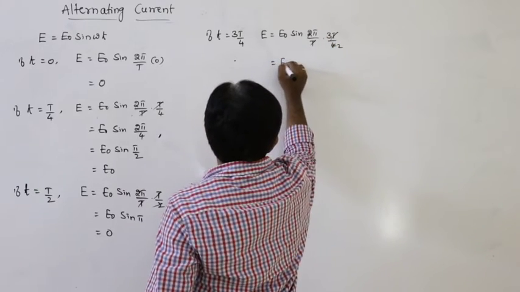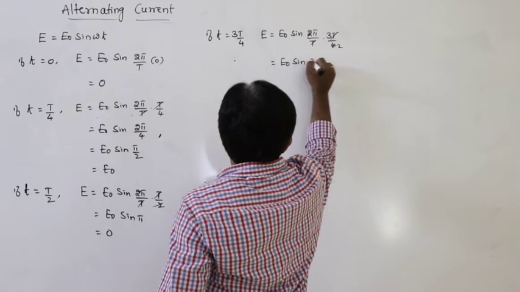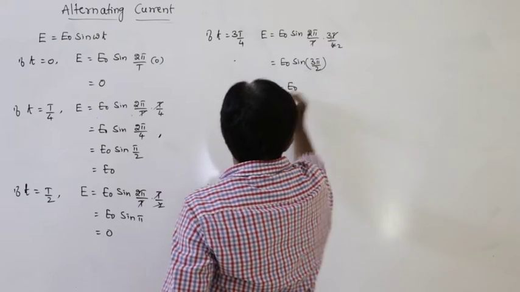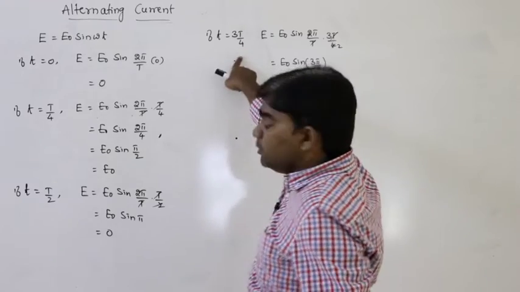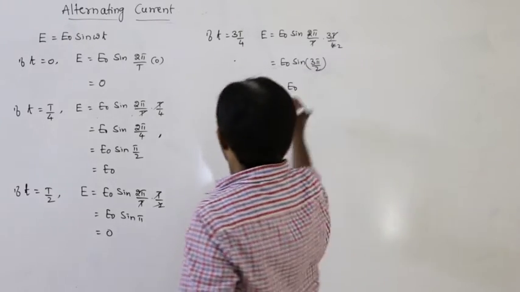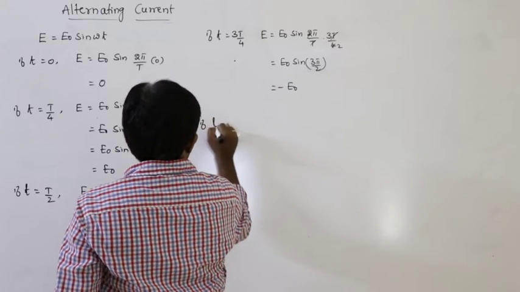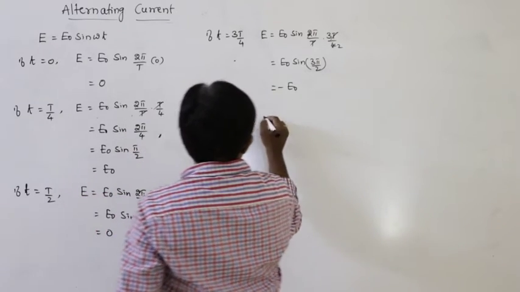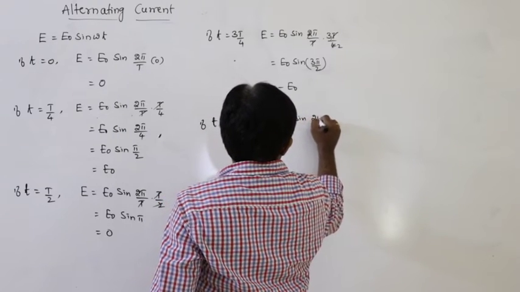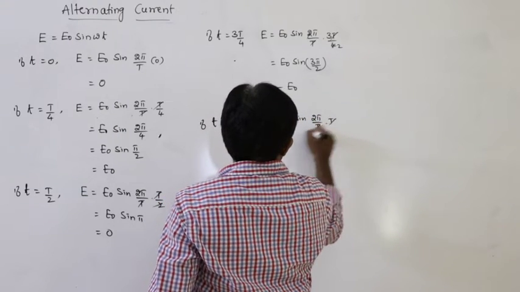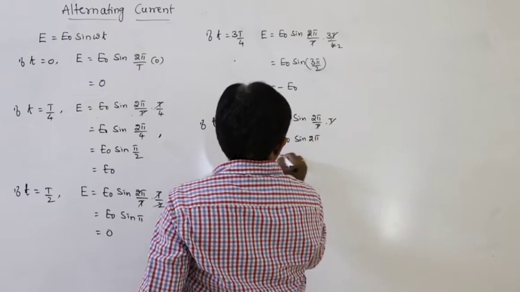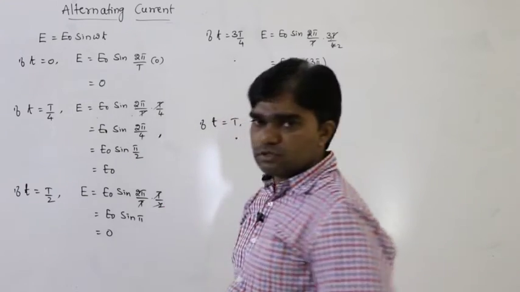That is E naught sin 3 pi by 2, sin 270, so that is minus E naught. After 3T by 4, the EMF becomes minus E naught. Next, if t is equal to T, then E is equal to E naught sin of 2 pi by capital T into T, which is E naught sin 2 pi. So the induced EMF is equal to 0.